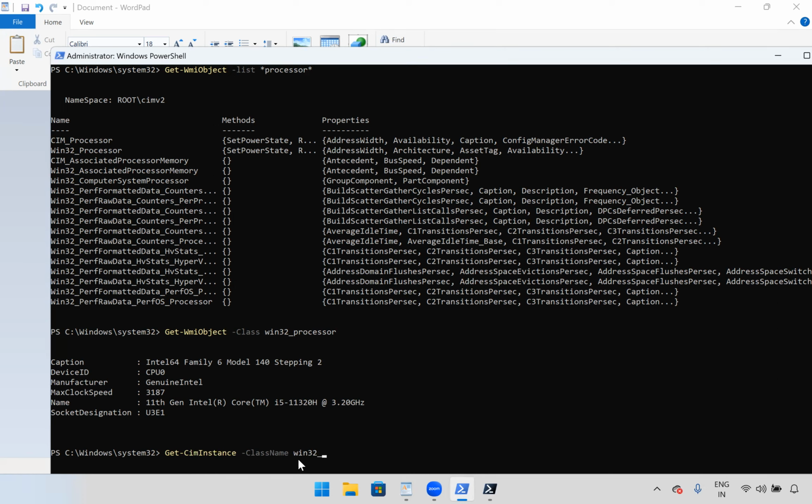Here we can use Win32_Processor, or the same class we can use as CIM_Processor. Both will work, but whenever we are using CIM instances, we can use CIM_. If you use Win32_Processor also, it will work.